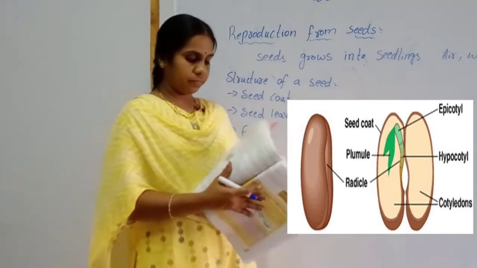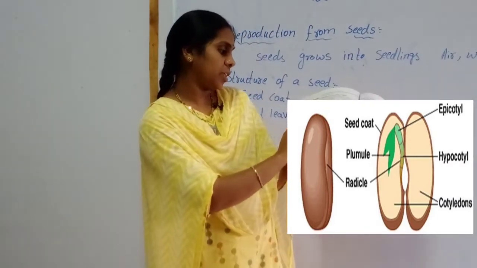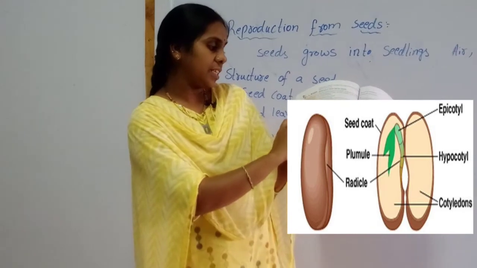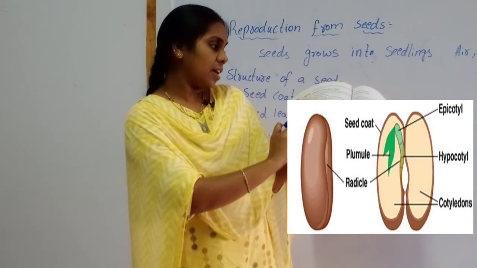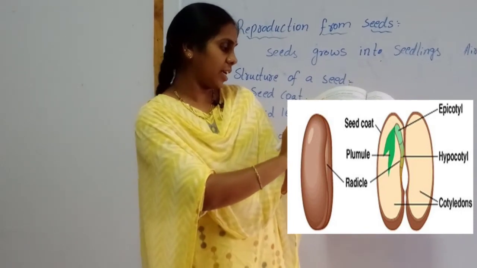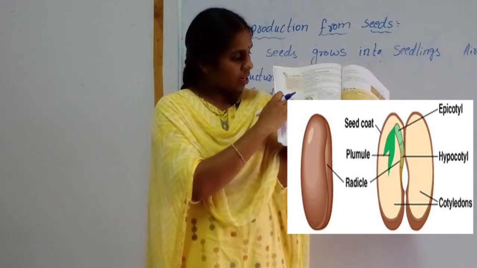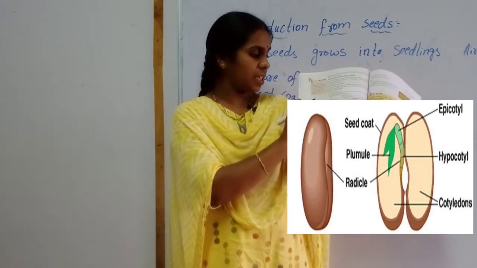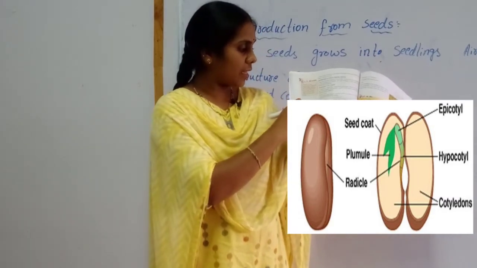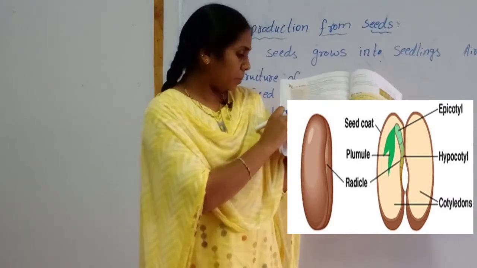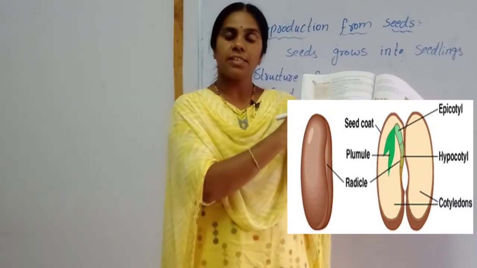Seed coat. Look at the picture, children. Where is it? It is the outer hard covering. See? Seed coat is the outer hard covering. It protects the baby plant until the seed germinates.